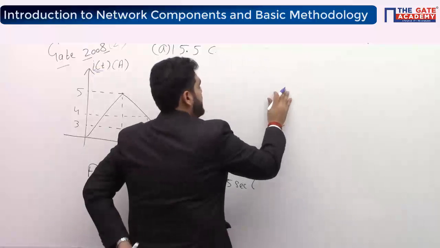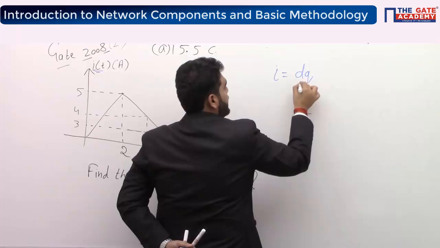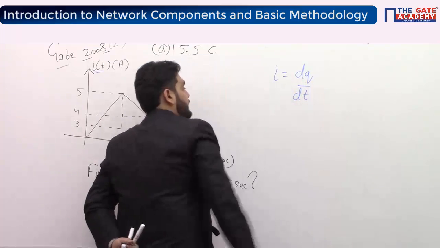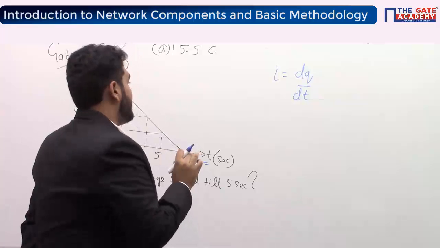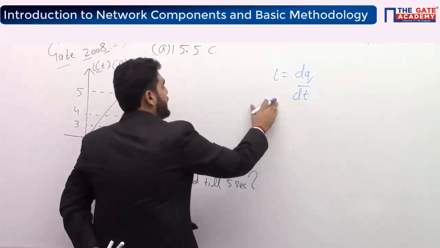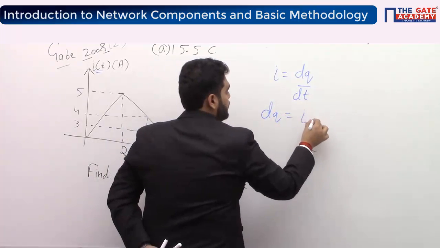Just think about it. We just learned that current I is equal to what? I is equal to dq by dt. Right? So for finding charge q, I can write dq is equal to I dt.